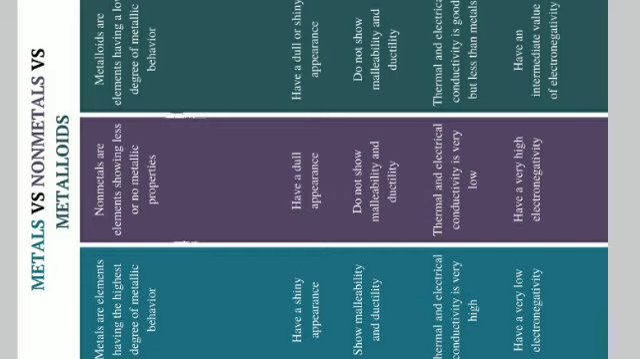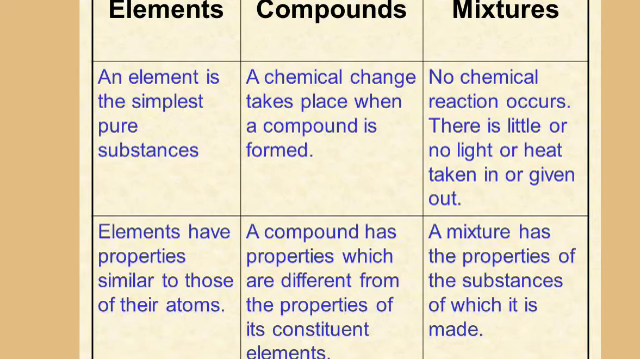Some metals cannot be used in their pure form. In such cases, the properties of the original metal are modified by mixing one or more elements in it. This type of mixture of metals is called an alloy. Example, brass, steel, 22 karat gold, etc. Observe the table shown on the screen. Differences between elements, compounds and mixtures are given. You have to read it and write it in your classwork.